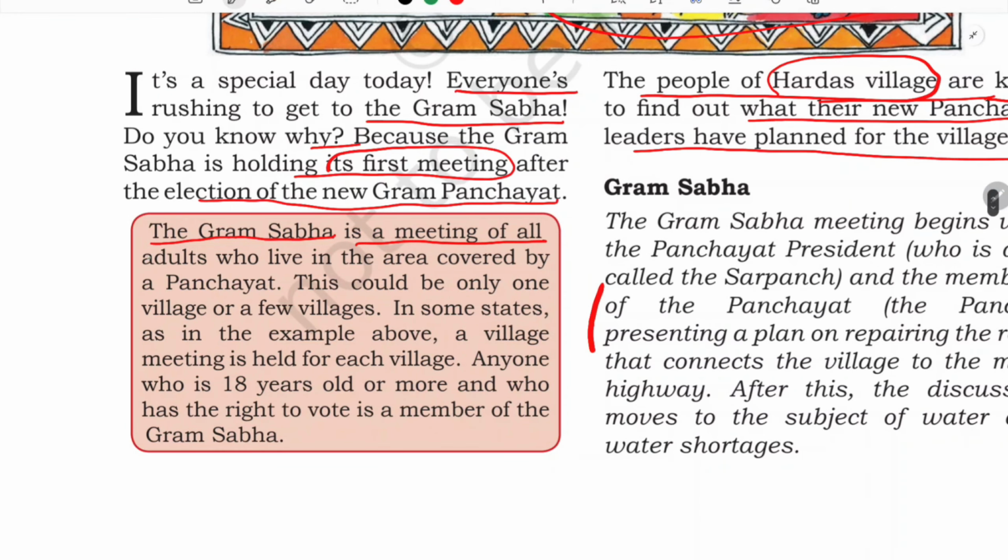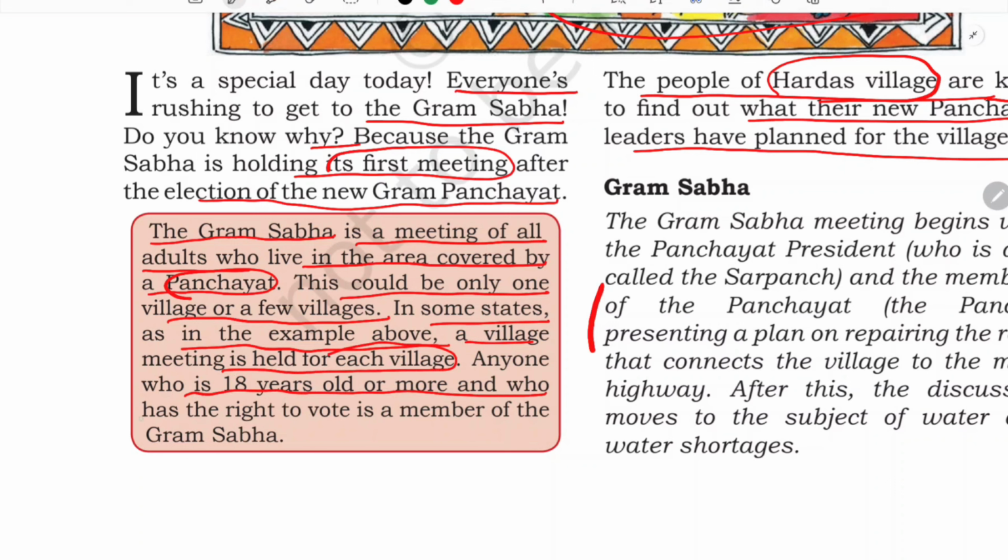Gram Sabha is a meeting of all adults who live in the area covered by a panchayat. This could be only one village or a few villages. In some states, as in the example above, a village meeting is held for each village. Anyone who is 18 years old or more, or who has the right to vote, is a member of the Gram Sabha.